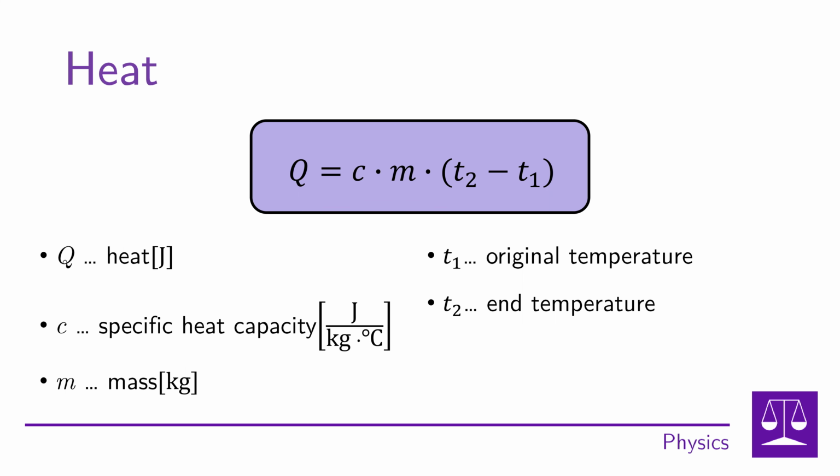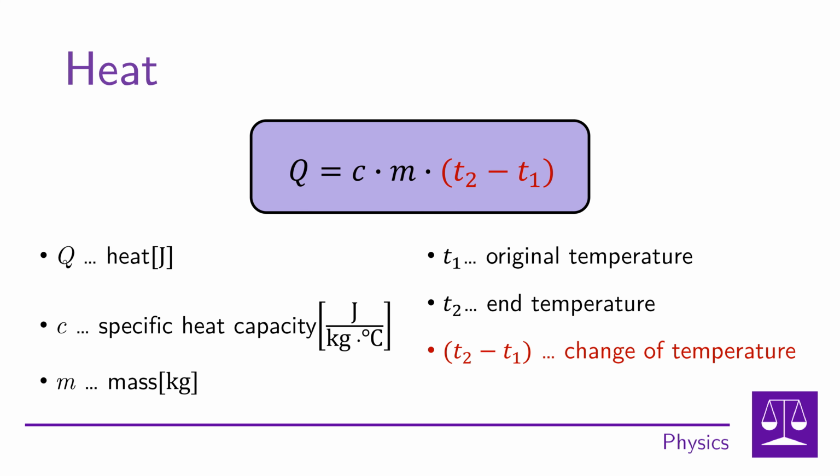We know that C is the specific heat capacity and M is the mass, but the difference between the two temperatures at the end of the formula is very significant. The temperature T1 is the original temperature of the substance, that is, the temperature at the beginning before adding or removing heat. The temperature T2 is the end temperature. It is the temperature to which the object has heated or cooled after heat has been supplied or removed. The difference in these temperatures, which we have now marked in red, is called the change in temperature, and in some tasks this designation will come in handy.